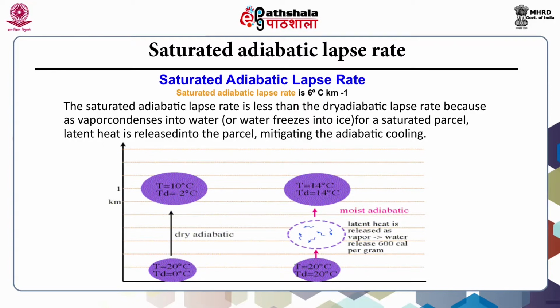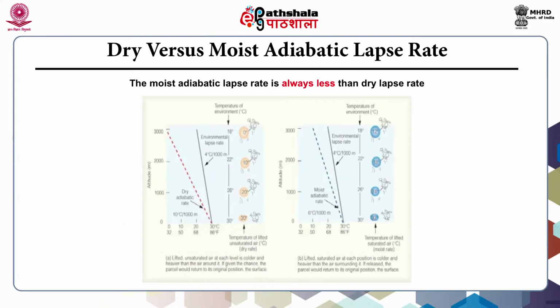That is, there is a difference of 6 degrees Celsius per kilometer. In this table, you can see the moist adiabatic lapse rate varies with the temperatures and the pressures. And this figure denotes the dry adiabatic versus moist adiabatic lapse rate. And here the moist adiabatic lapse rate is always less than the dry lapse rate.